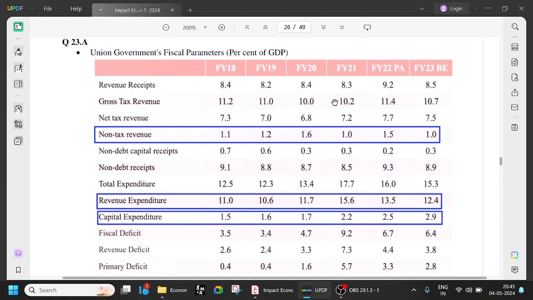This was the COVID period, right? So that way the expenditure will increase. Capital expenditure from 1.5, it is up to 2.9. Okay, so try to remember these things. It's very important. Now, as per the recent budget, they are trying to increase capital expenditure to 10%. Okay, it's a good thing. Increasing capital expenditure is a good thing. Decreasing revenue expenditure is a good thing, because revenue expenditure means just paying salaries and interest payments and all those things. Okay, no assets are created.